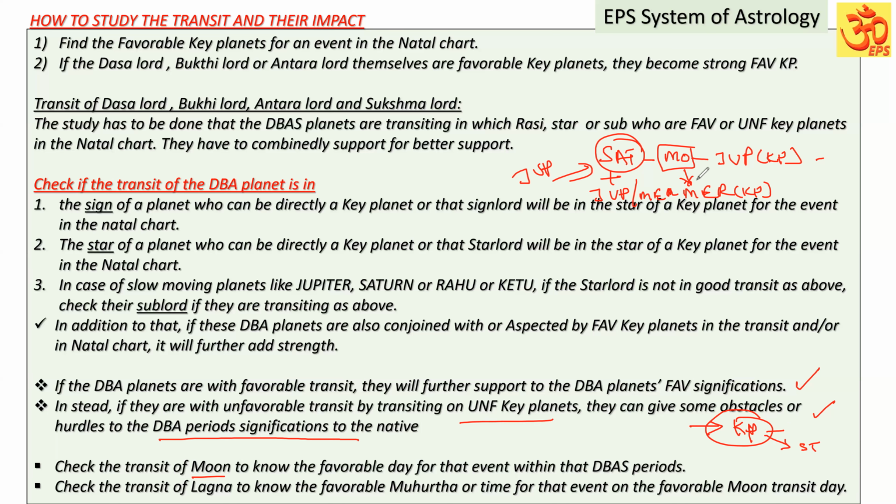When we are checking the sign lord and star lord in the transit, we have to check that they are favorable key planets.